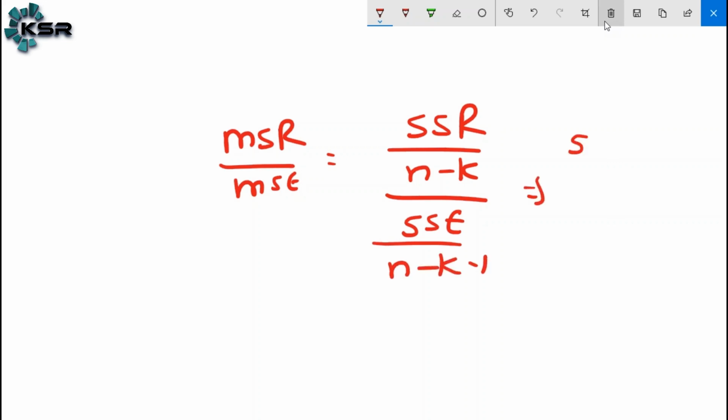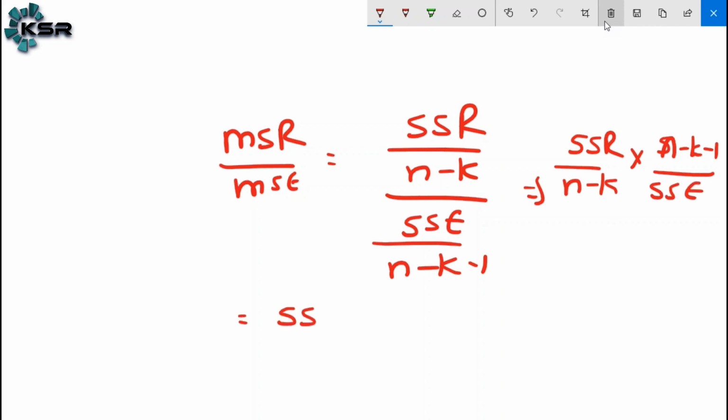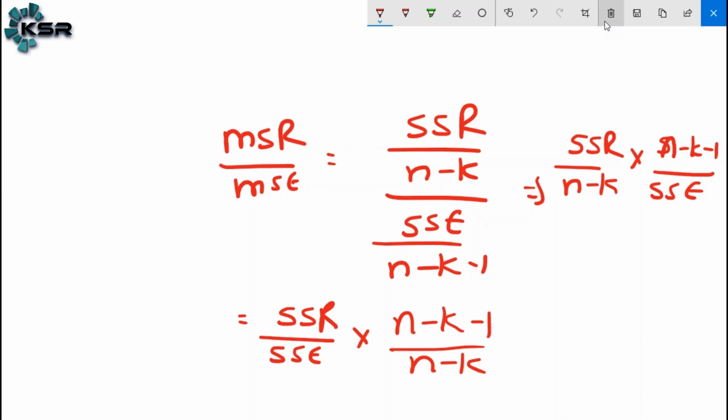Simply we can write it like this: SSR by n minus k, into n minus k minus 1, divided by SSE. Simply SSR by SSE, into n minus k minus 1, divided by n minus k. This is the formula of the F statistic value.